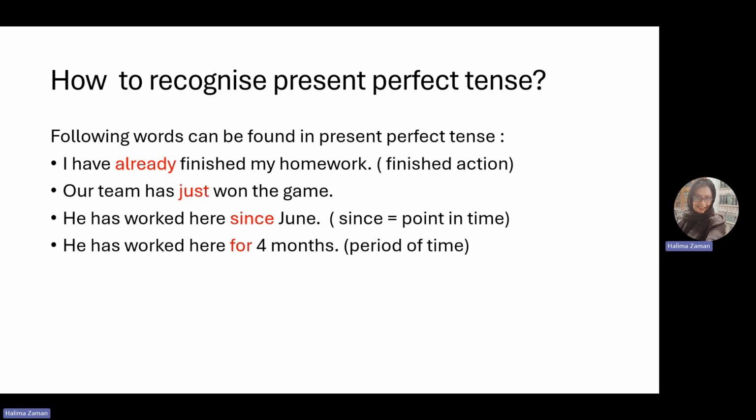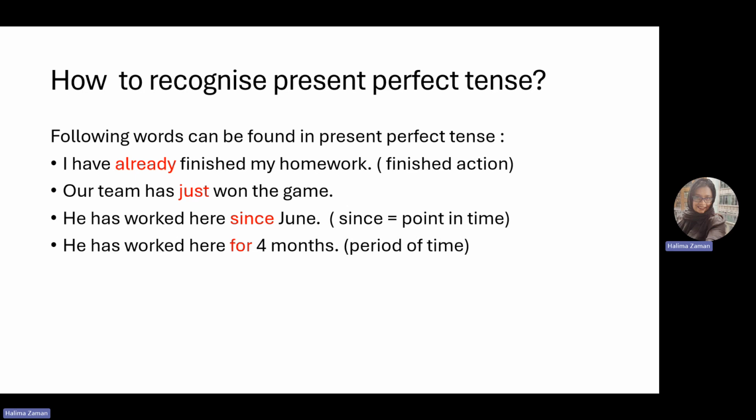Our team has just won the game. Just now it has won the game. By the word just, we can see it's present perfect tense. He has worked here since June. Another example, he has worked here for 4 months.